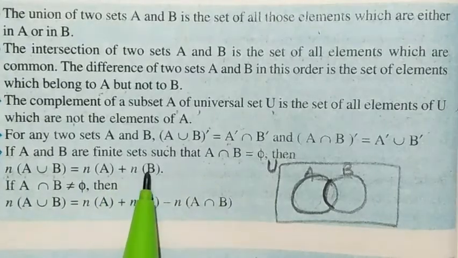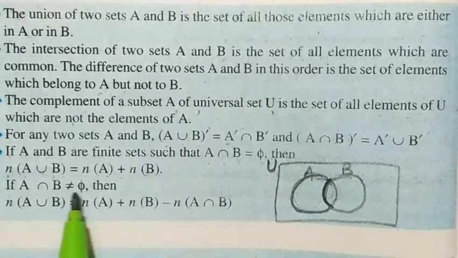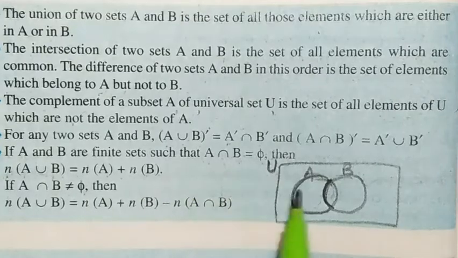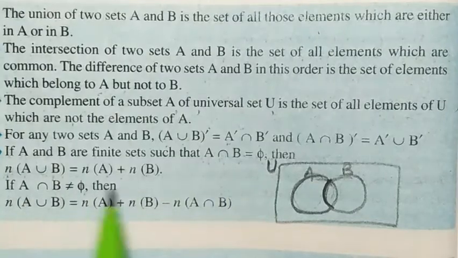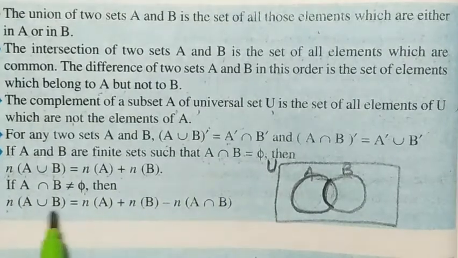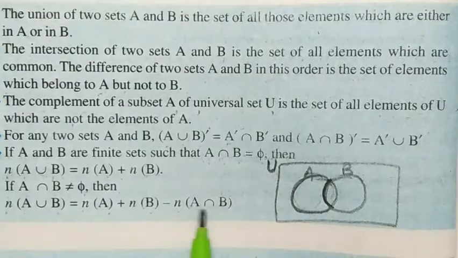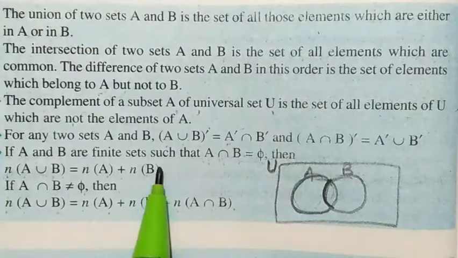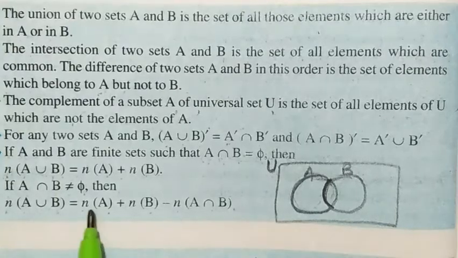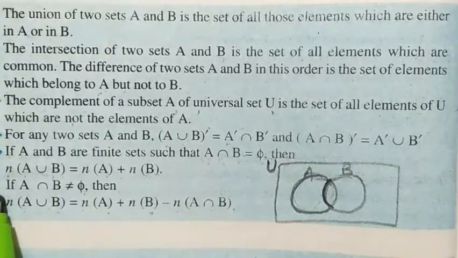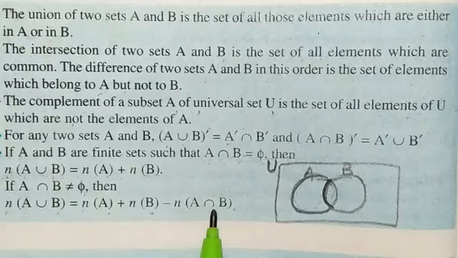So A union B is n A plus n B when A intersection B is phi. If A intersection B is not phi, means there is something common in A and B, then n of A union B is equal to n of A plus n of B minus n of A intersection B. In the first case, A intersection B was phi, null, meaning nothing, 0. So n of A union B was n A plus n B only. But the general case is n of A union B equals n of A plus n of B minus n of A intersection B.